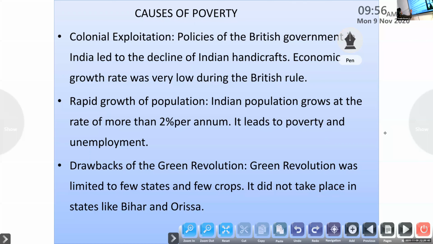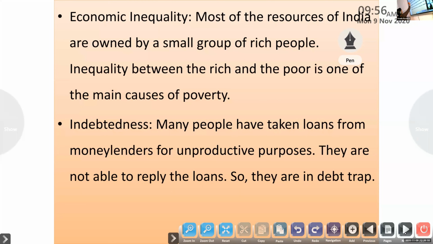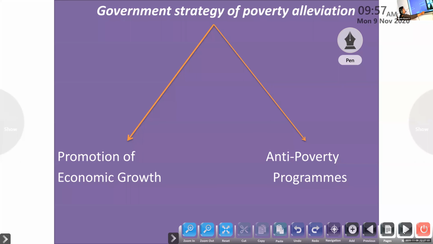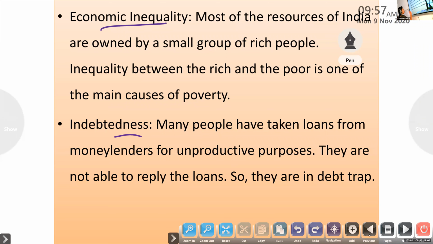Okay, some of the reasons. We can start from the British period itself. Colonial exploitation. One point you forgot to tell, that is population. Then drawbacks of the Green Revolution. Then economic inequality, indebtedness. These are some of the reasons given in the textbook as the causes of poverty.